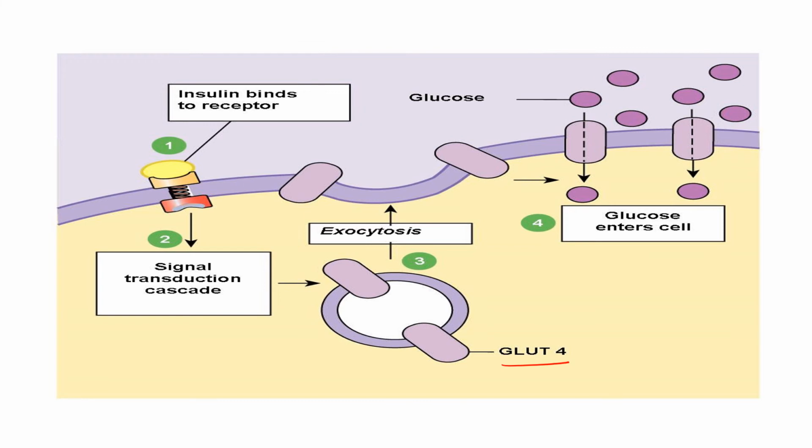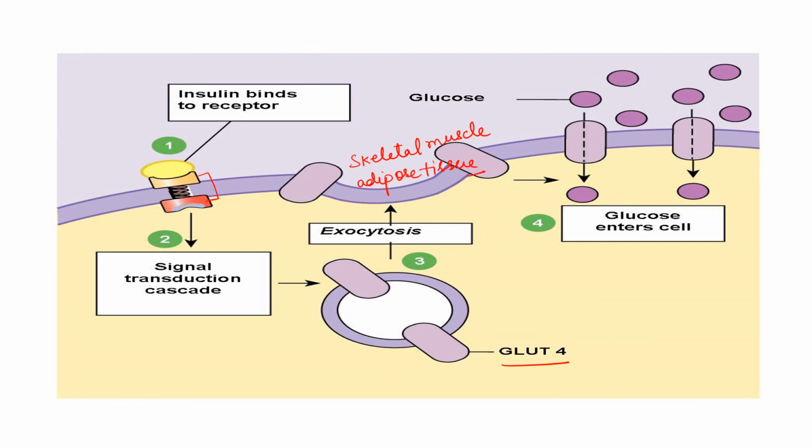Now the next transporter is GLUT4. It is the major glucose transporter in skeletal muscle and adipose tissue, and this transporter is insulin mediated. We have already seen this in detail in the insulin lecture. Okay, this is the receptor.